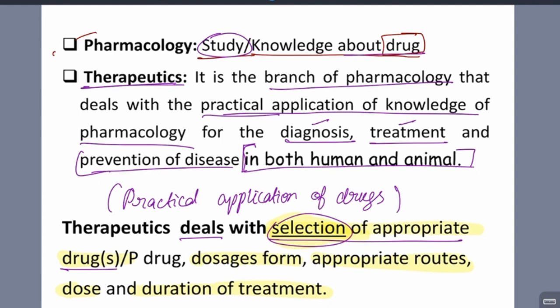We have to see how much dose we have to give to the patient, like 2 milligrams, 3 milligrams. So the dosage form, whether tablets or capsule or these things.